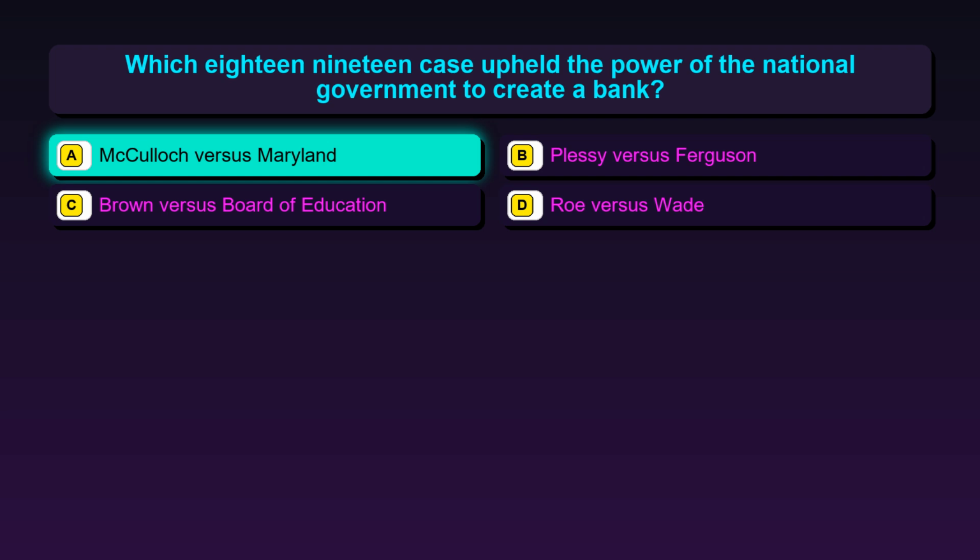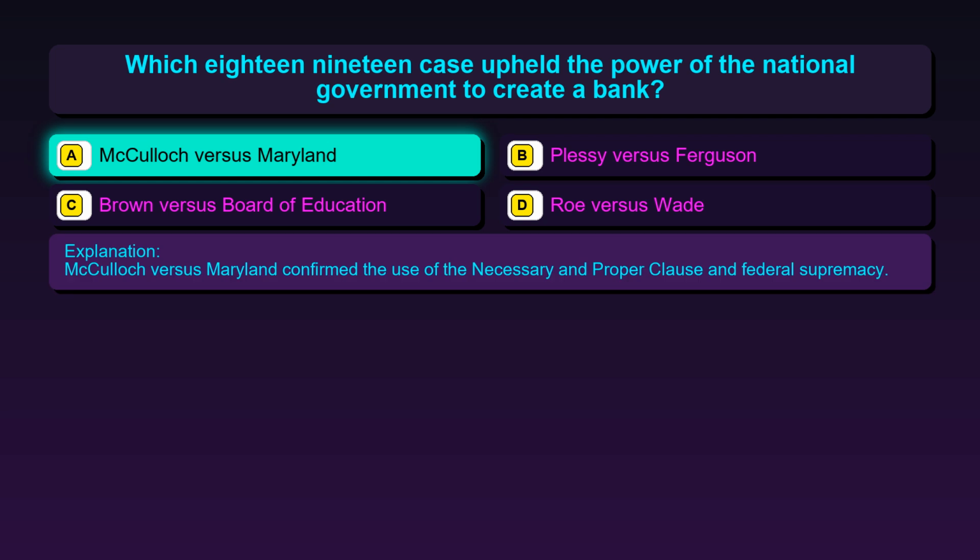The correct answer is option A, McCulloch v. Maryland. McCulloch v. Maryland confirmed the use of the necessary and proper clause and federal supremacy.